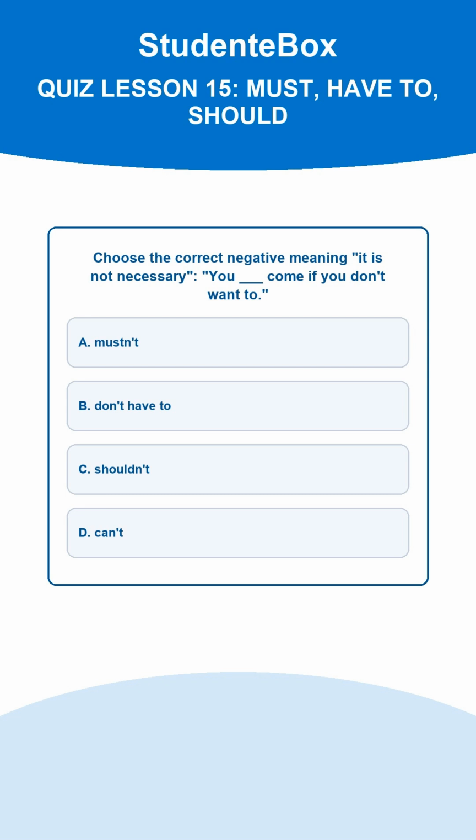Domanda 3. Choose the correct negative meaning. It is not necessary, you ___ come if you don't want to. A. Mustn't. B. Don't have to. C. Shouldn't. D. Can't. The correct answer is B. Don't have to means it is not necessary, different from mustn't, it is forbidden. La respuesta correcta es la B.